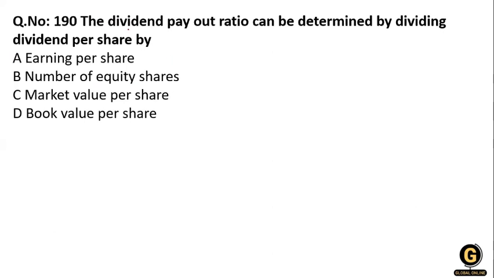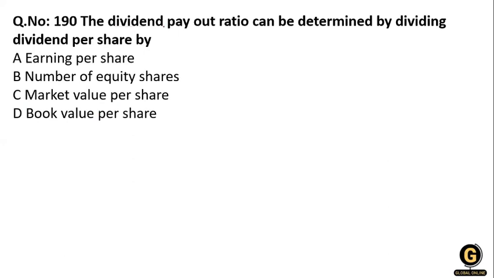The next question: the dividend payout ratio can be determined by dividing the dividend per share by earning per share, number of equity shares, market value per share, or book value per share. What will be the right answer?